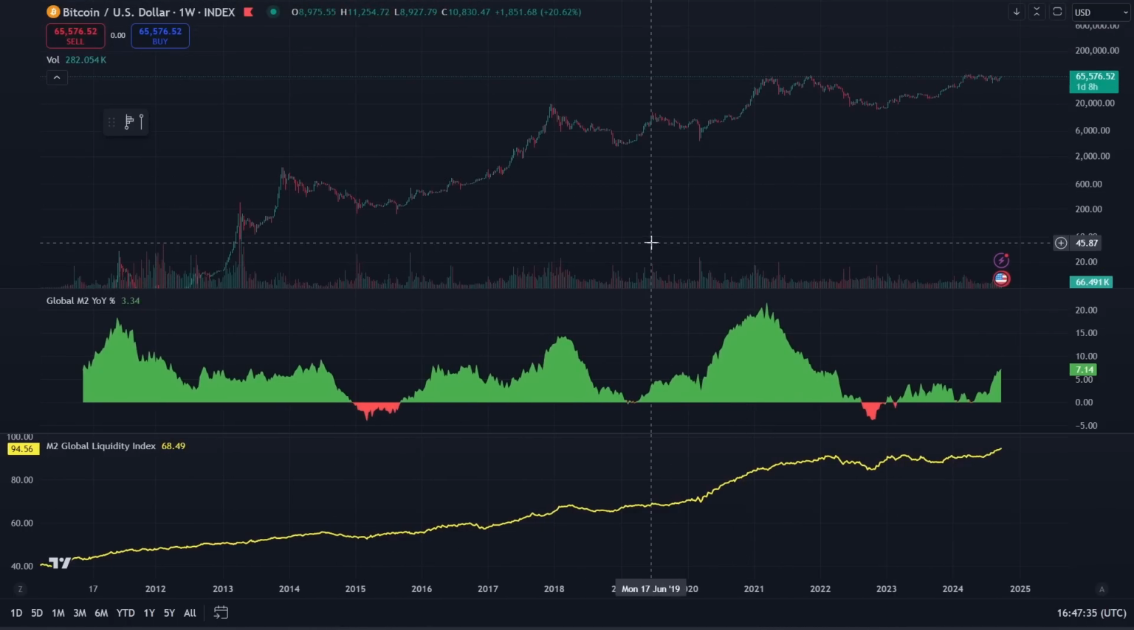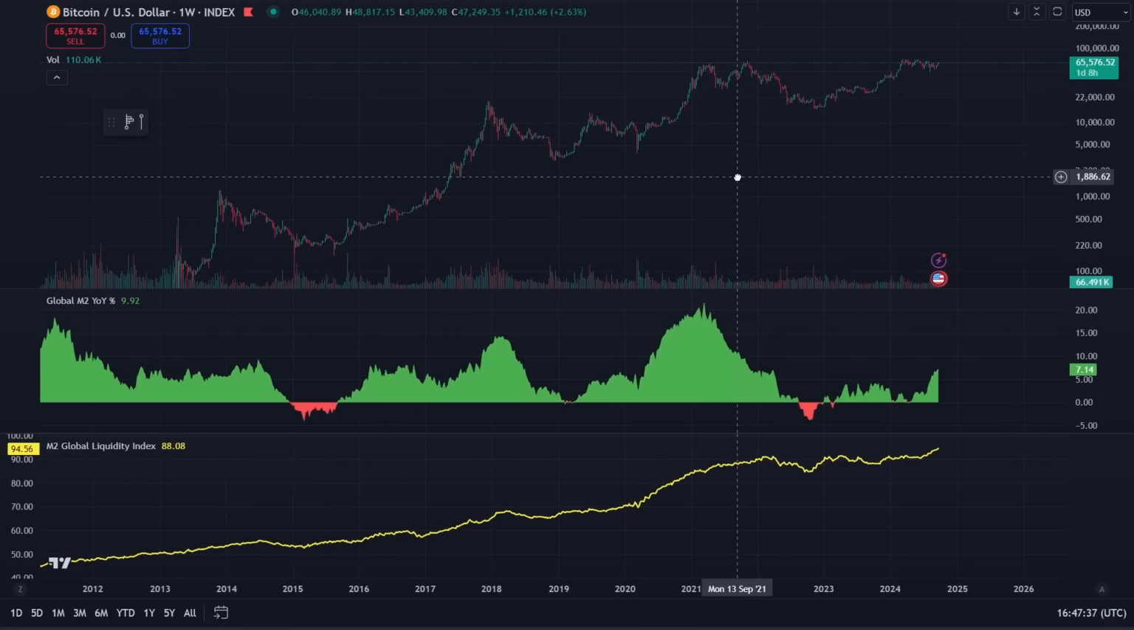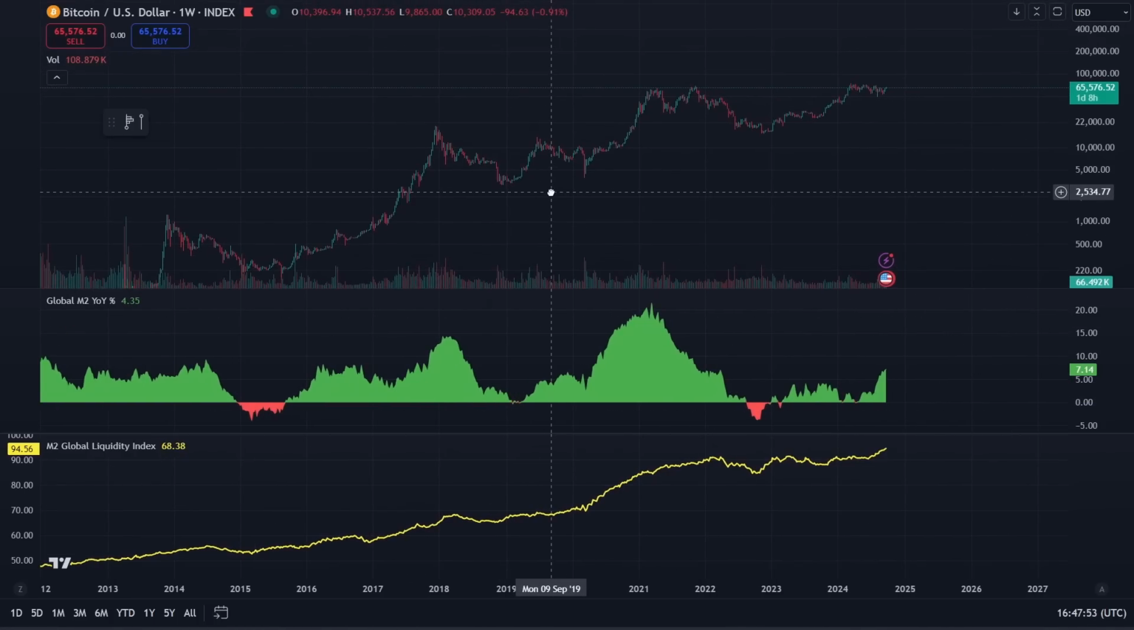So global M2 year-on-year percentage change is one of the best indicators for trying to pick out the Bitcoin bottoms. And if you can correctly predict the bottoming of global M2, then you also have a pretty good chance of predicting the bottoms of Bitcoin.